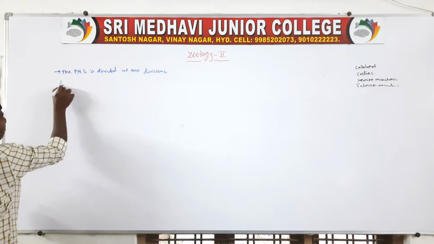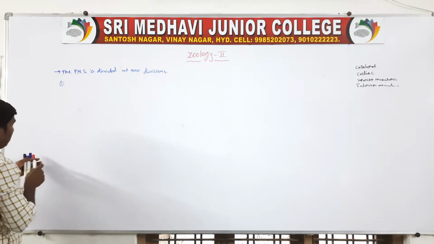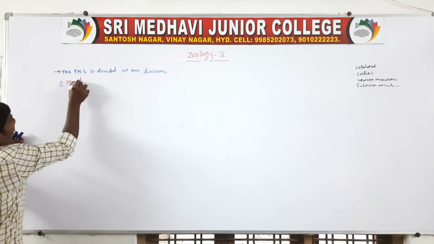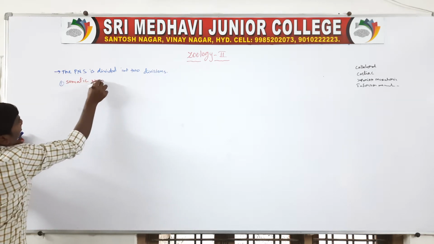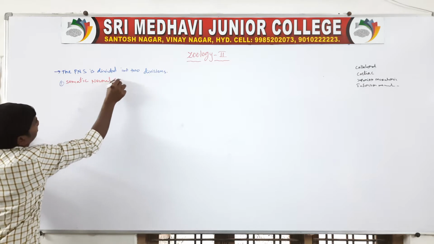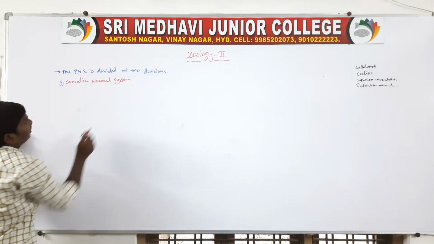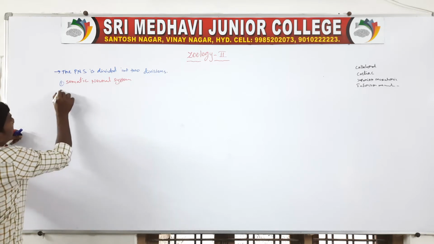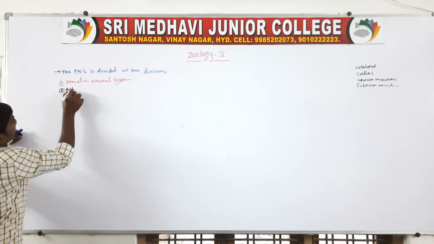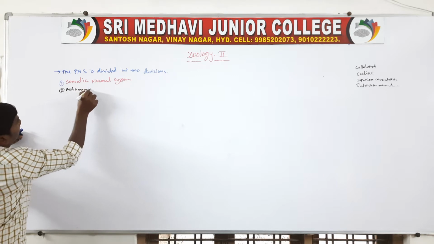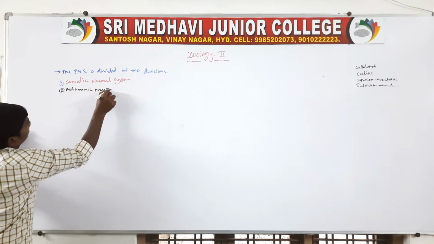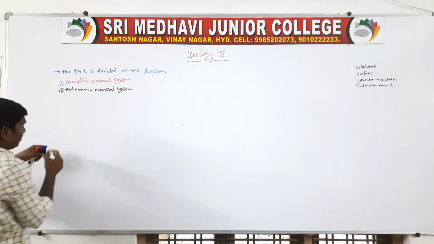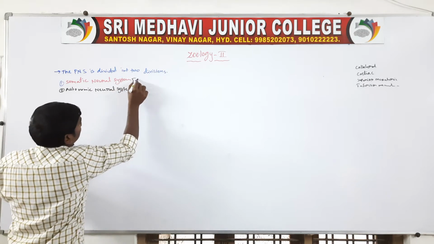One is the somatic neural system. The second one is the autonomic neural system.